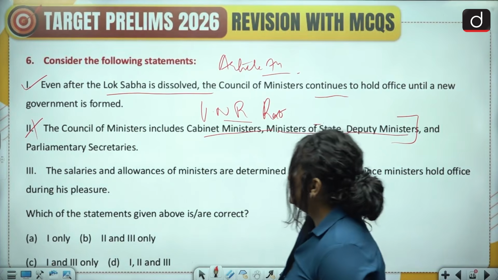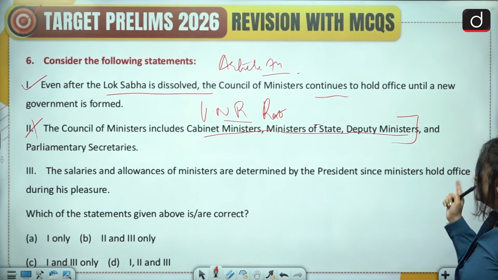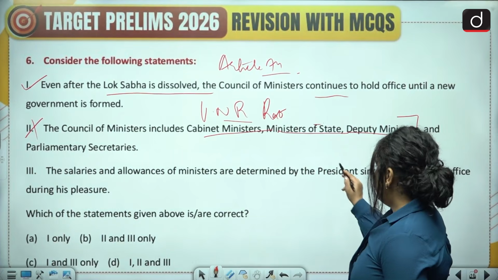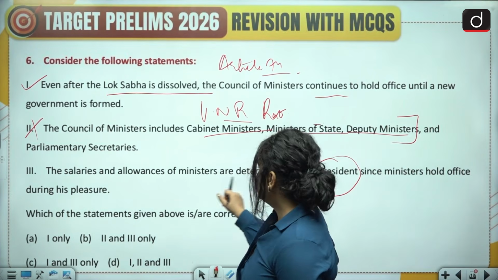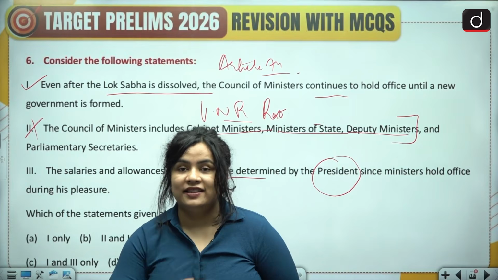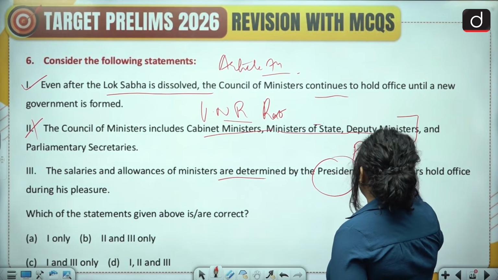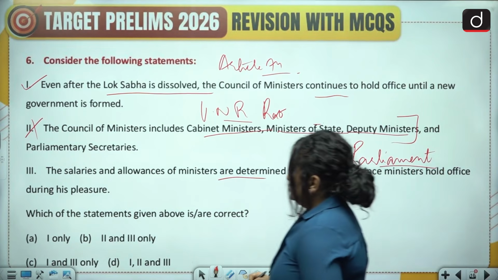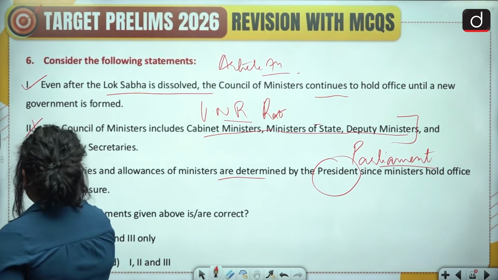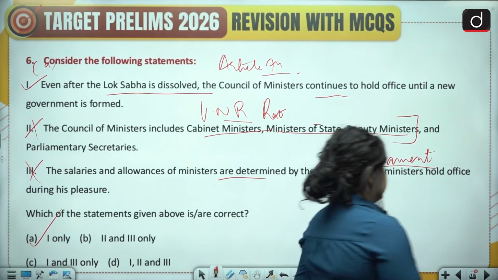The third statement says the salaries and allowances of ministers are determined by the president, since ministers hold office during his pleasure. So here again, the salaries and allowances of ministers are determined by the parliament, not by the president. So this statement is also inaccurate, and we have option A as the correct answer.